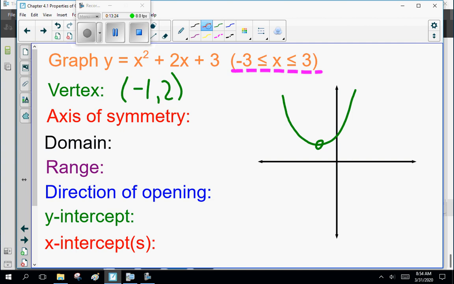Now, the new thing is the axis of symmetry. This goes back to the good old days when we didn't have a graphing calculator and we had to do a table of values. There are tricks to find the vertex, and then we would just draw a line through it and reflect the graph we drew. So we would draw half the graph and then reflect it.